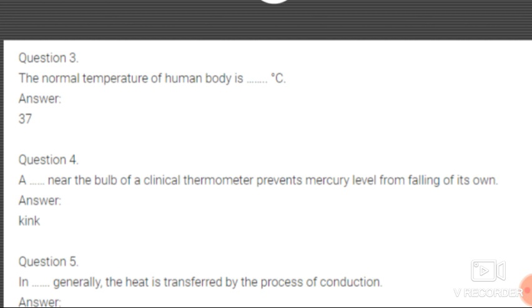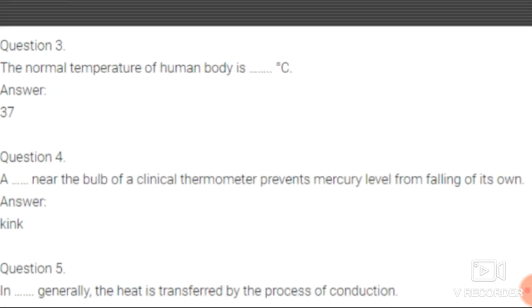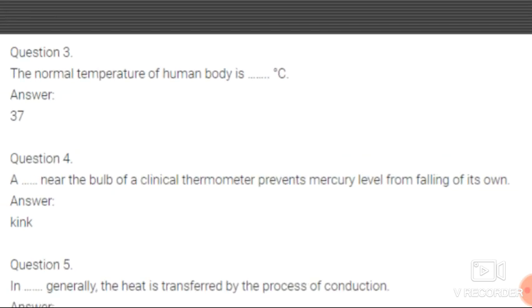A dash near the bulb of clinical thermometer prevents the mercury level from falling on its own. All of you know, students, in the thermometer there is a bulb at one end. So what is the function of that bulb?